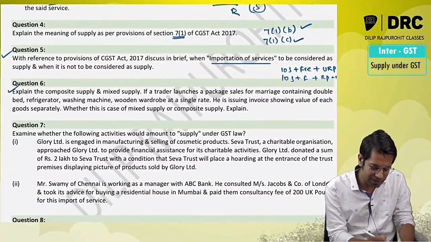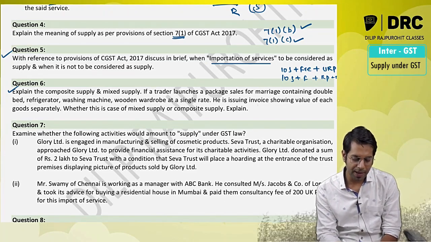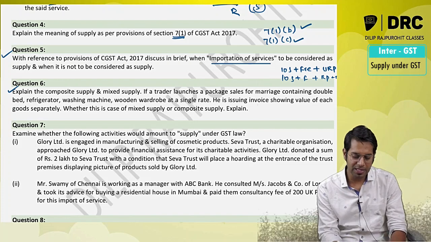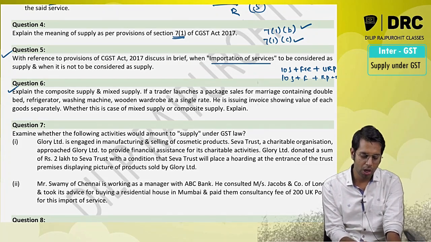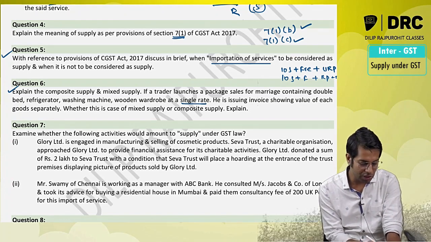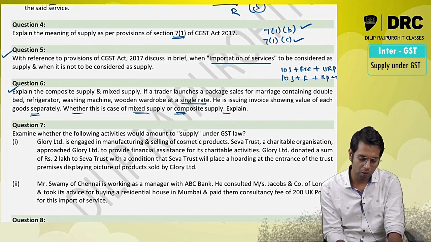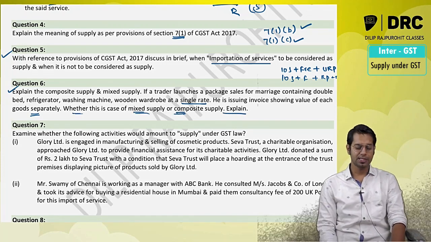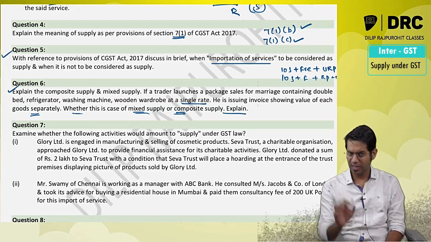Explain the concept of mixed supply and composite supply. So you should give the meaning. If a trader launches a package sale for marriage containing a double bed, refrigerator, washing machine, wooden wardrobe for a single rate, and he issues an invoice showing the value of each item separately, whether it is treated as mixed supply or composite supply. Now in this case, that Damodar question, that is an institute material question.